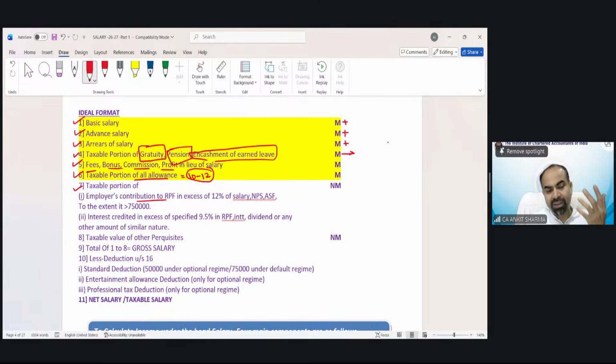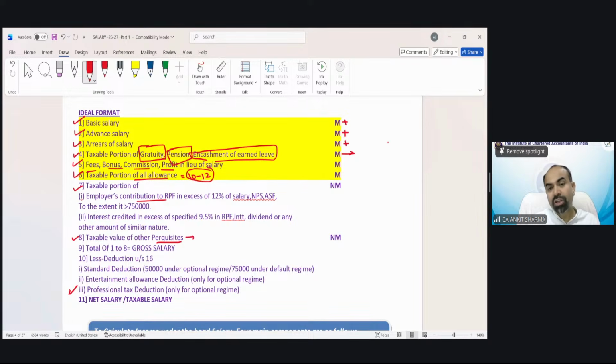Whatever is in this chapter, all these points that I am showing you right now on the screen, are going to be discussed one by one, and when we reach up to this point, our question will be solved. Then point number 8 would be taxable value of other perquisites.